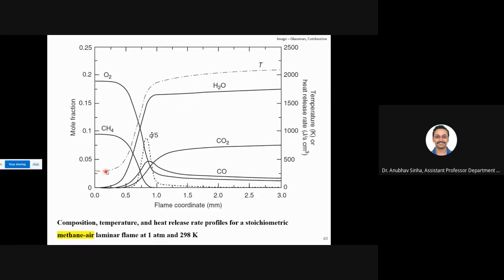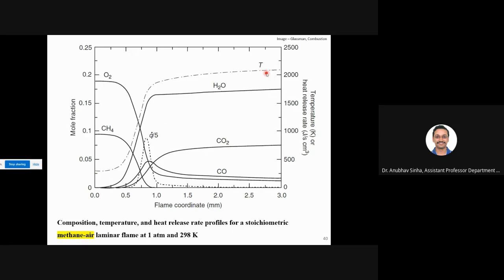In my flame, temperature is initially, let us say, 300 degrees, and when it reaches the flame front, it increases sharply to, let us say, 2000 or something. This is the adiabatic flame temperature for a stoichiometric mixture of methane. So temperature rises like this.